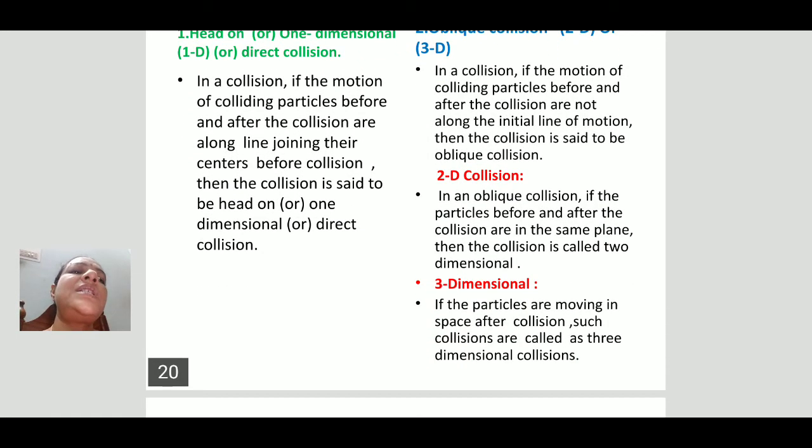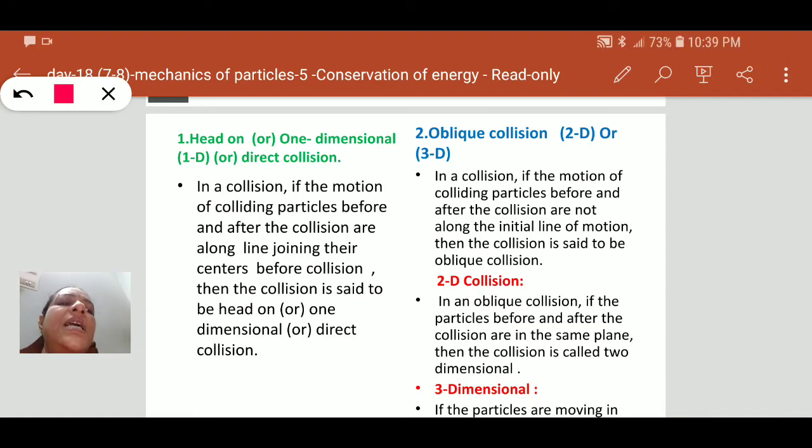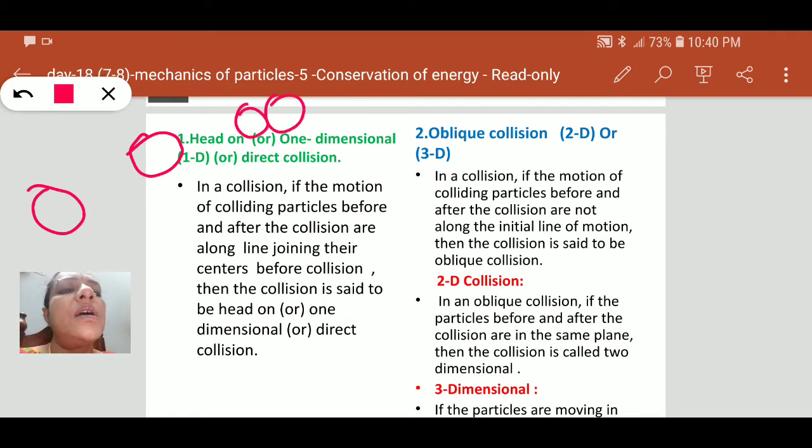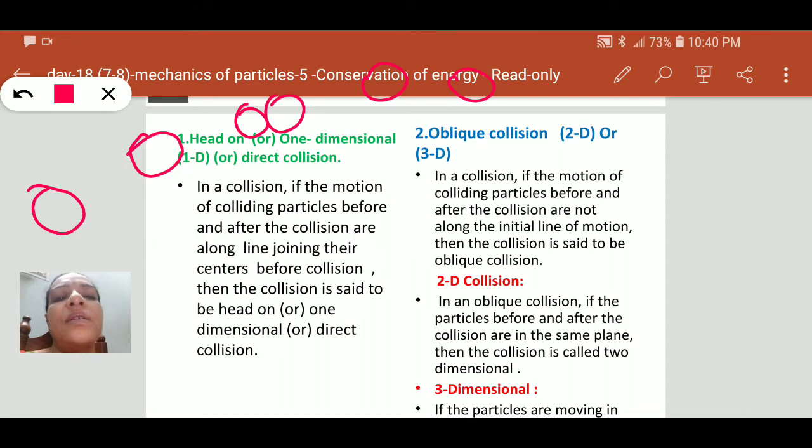Head-on collision. What is the meaning of head-on collision? If the motion of colliding particles before and after the collision is along the line joining the centers before collision. Suppose these are the two bodies. After collision their motion is also along the same line.